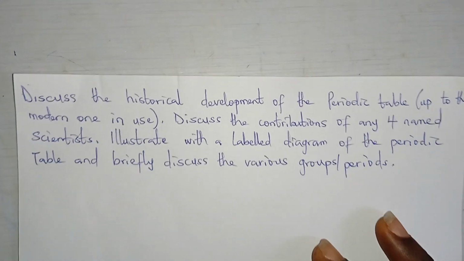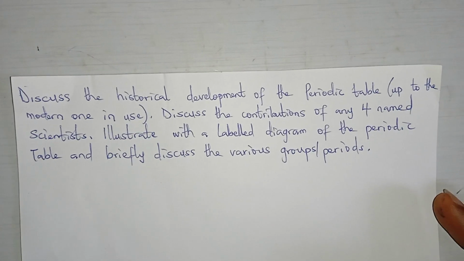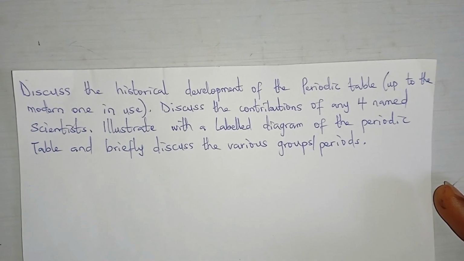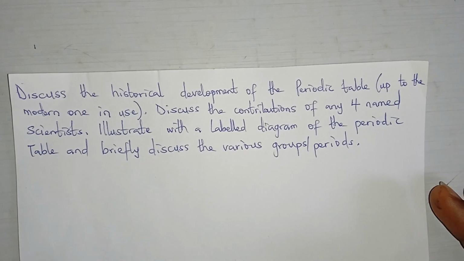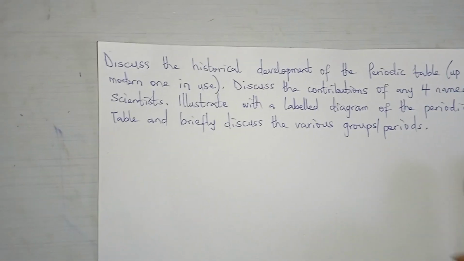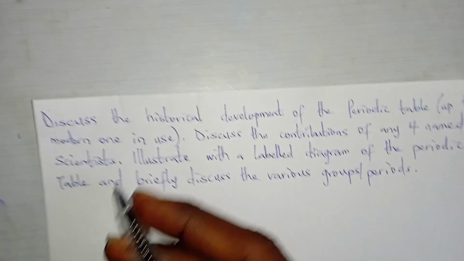So it says, discuss the historical development of the periodic table up to the modern one in use. Discuss the contributions of any four named scientists. Illustrate with a labeled diagram of the periodic table and briefly discuss the various groups or periods. Alright, let's start with the historical development.